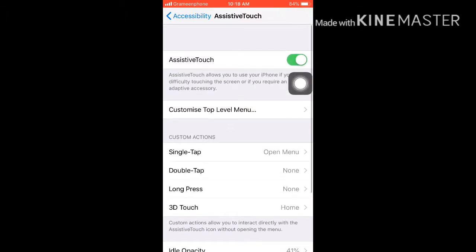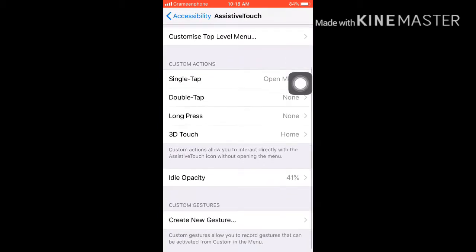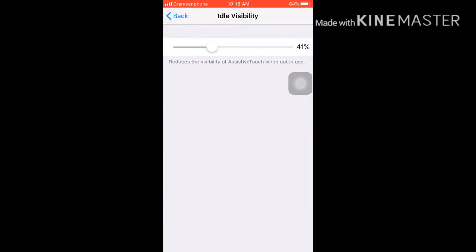Look at this, my home button is visible. You can adjust this visibility up and down easily. This visibility is 41%, and 41% is best for the iPhone. Use the iPhone, okay. Finally, we found the home button.